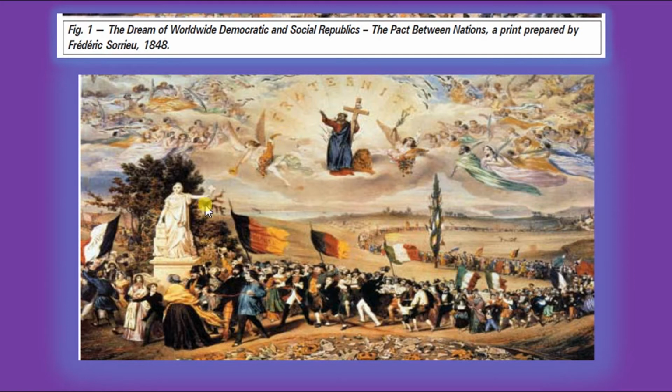In the sense, you can see here is a Statue of Liberty, and a large number of people in a long march, the procession. They are moving towards what? Towards the Statue of Liberty. Please listen. So they are all moving towards the Statue of Liberty. You can see the flags.